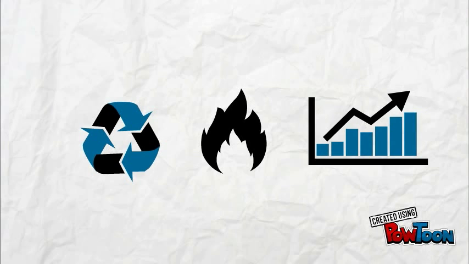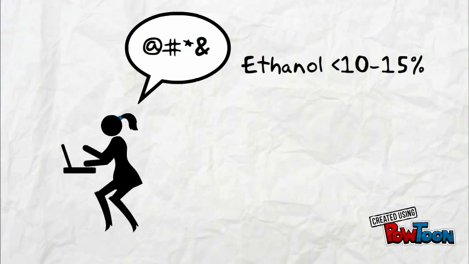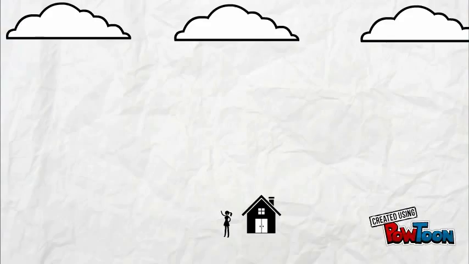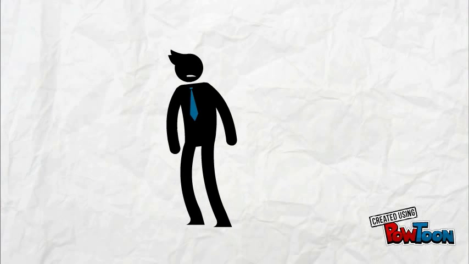However, it isn't without its disadvantages, which mostly include a need to modify fuel lines and engines if the ethanol is more than 10 to 15% when mixed with petrol, and the low price of still readily available petroleum. Ethanol still isn't as economic as petroleum. A large amount of land will need to be allocated to make it economic from agricultural means. Lower heat of combustion per mole is another really big concern for chemists. Per unit of volume and per unit of mass, it is just simply less than petroleum.